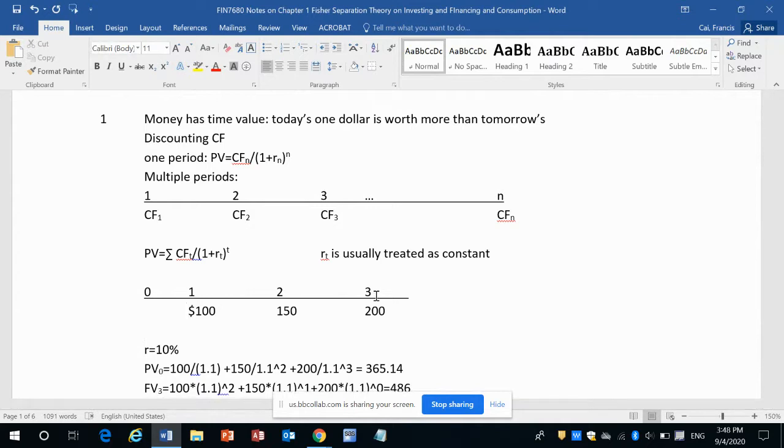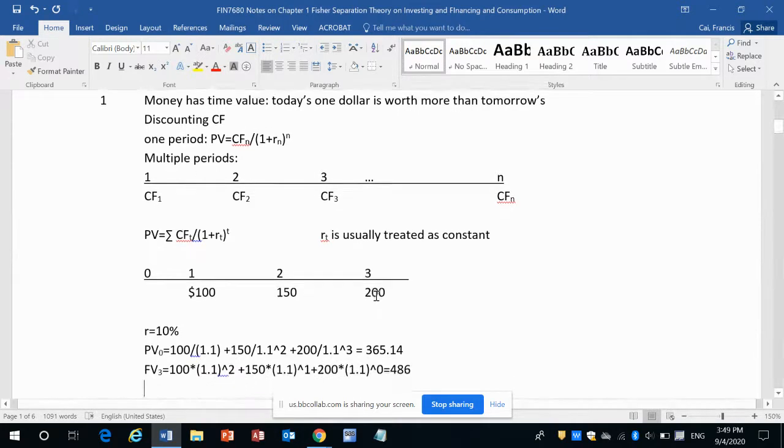Today's $100 is worth more than $100 two or three years later. But if we want to add them, you have to do it in a correct way. How? You may add the present value of these cash flows, or add the future value of these cash flows.